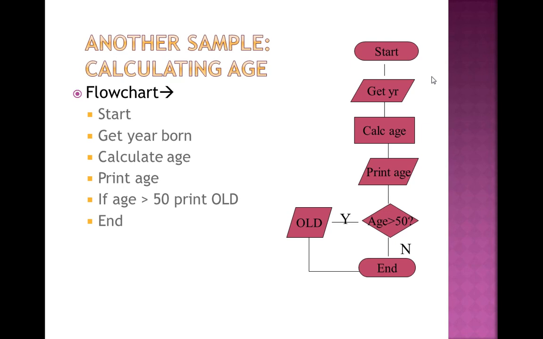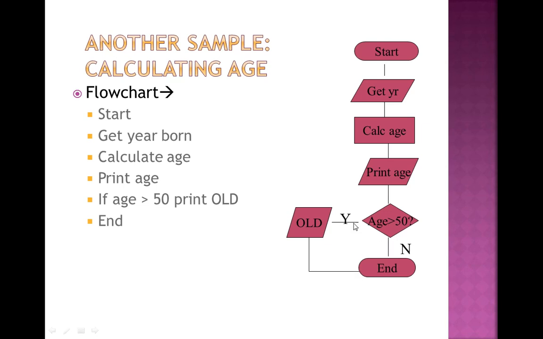Now there is a part of decision. If the person's age is greater than 50, and if yes, then print old. If I have to print, I have to use the same box, that is a parallelogram. And if it is no, then end the process. If it is yes, first of all print old and then end the process.